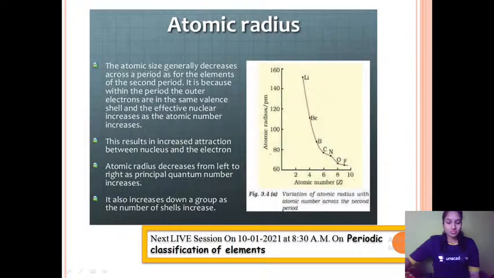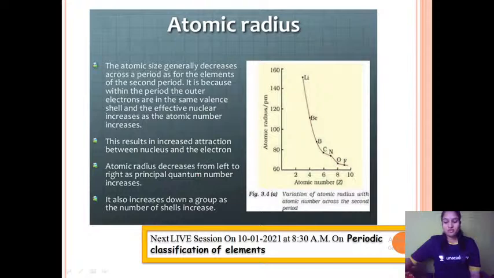This is because at every step the electron is added to the same shell, the nuclear force of attraction increases, the effective nuclear charge increases, and therefore size decreases. So when you go from left to right in a periodic table, size decreases.